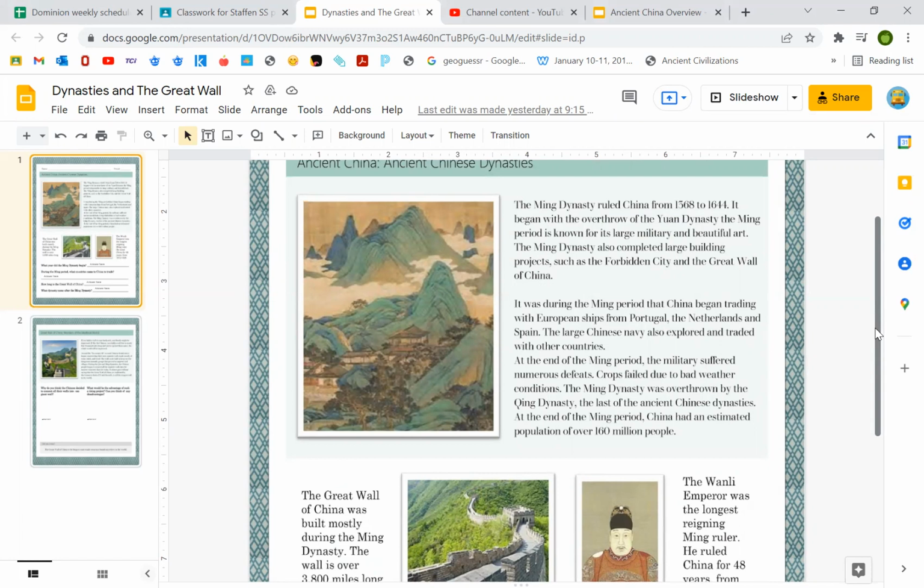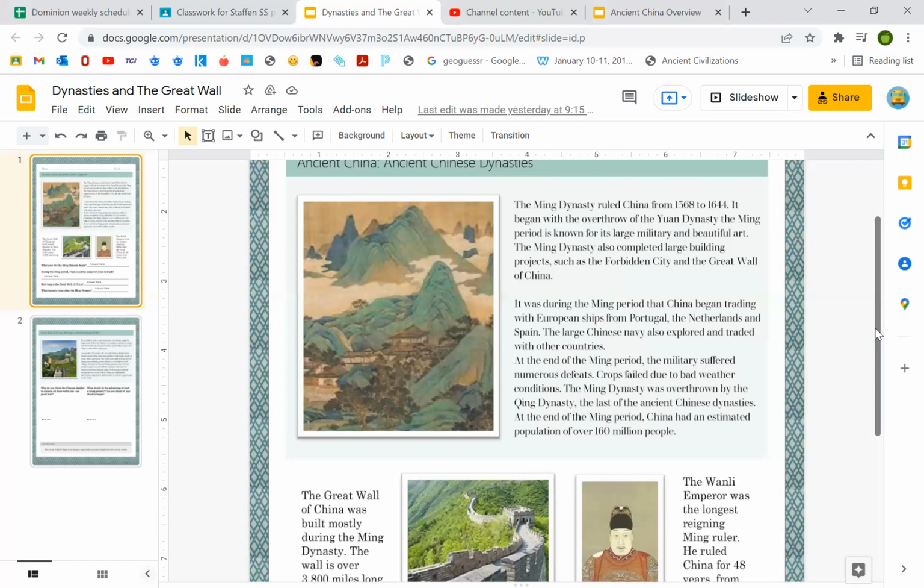It was during the Ming period that China began trading with European ships from Portugal, the Netherlands, and Spain. The large Chinese navy also explored and traded with other countries. At the end of the Ming period, the military suffered numerous defeats. Crops failed due to bad weather conditions. The Ming Dynasty was overthrown by the Qing Dynasty, the last of the ancient Chinese dynasties.